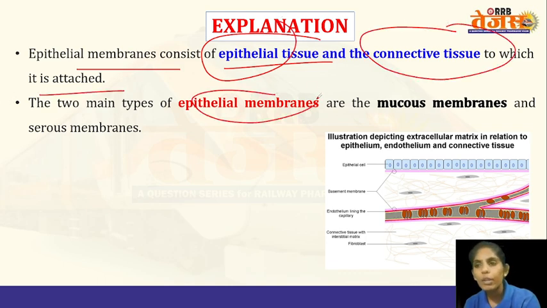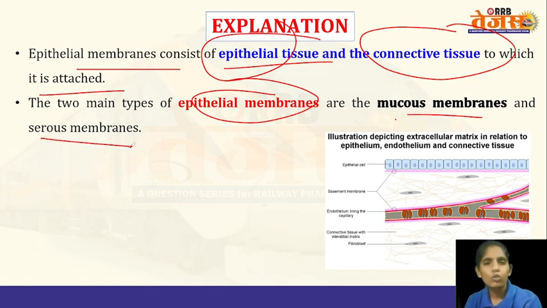And epithelial membranes are of two types, the mucous membrane and the serous membrane. Mucous membranes are present in the respiratory tract, in the bronchi, trachea, and in the digestive tract, in the esophagus, in the stomach. Whereas the serous membranes are present in the lungs. The lungs are covered by the serous membrane, and the heart is also covered by the serous membrane. So these are the examples.